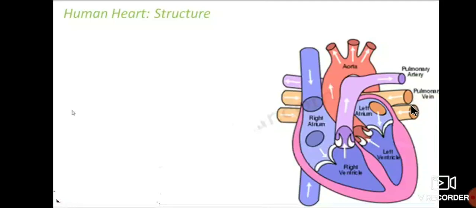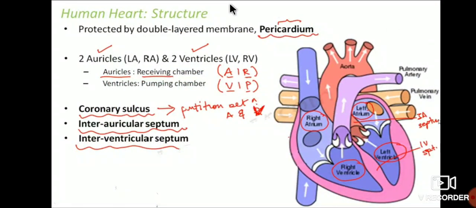Through the pulmonary veins, blood enters the heart from the lungs, and the pulmonary arteries carry deoxygenated blood, that is carbon dioxide, from the heart to the lungs. Okay, so here we will study.